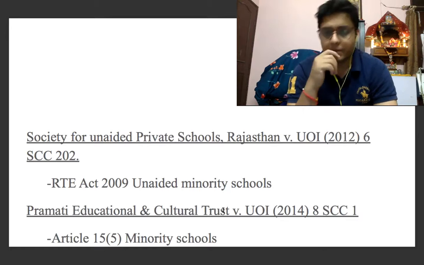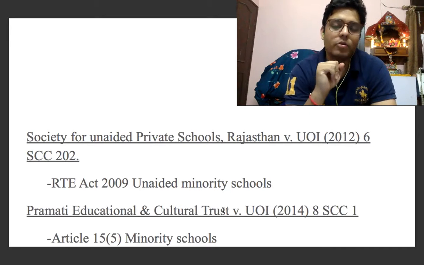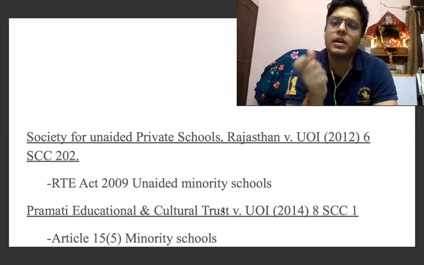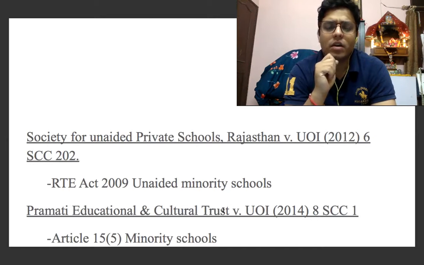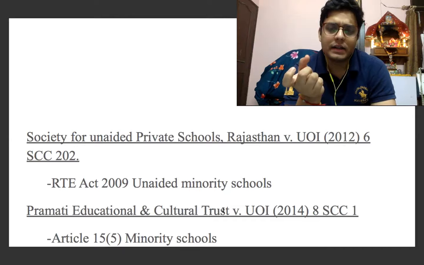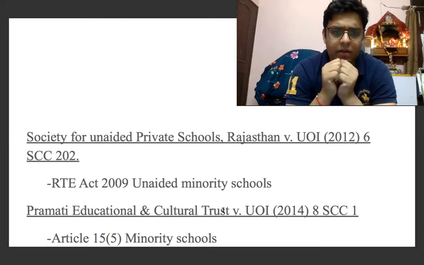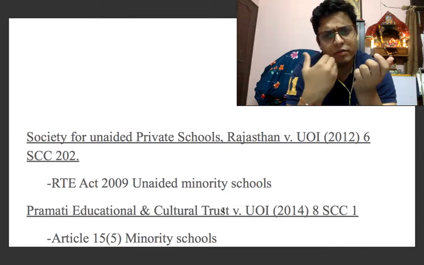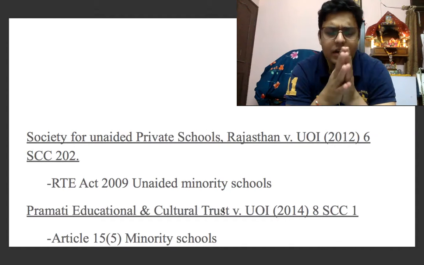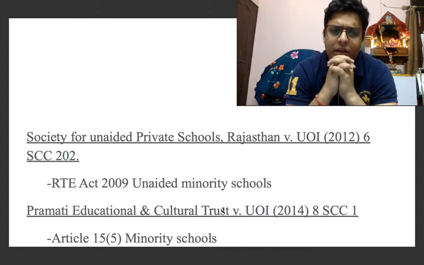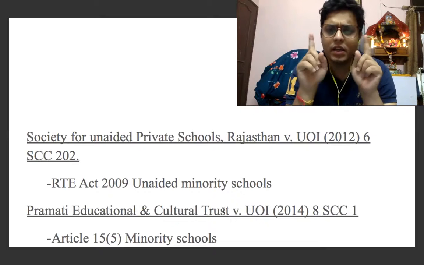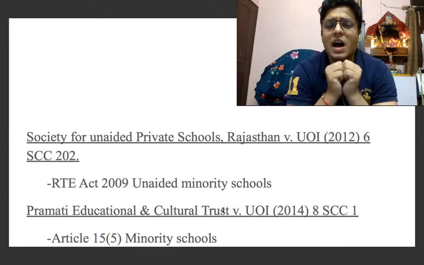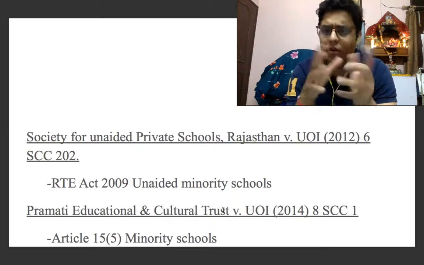But the only exception that the Supreme Court accepted in this case was that it was wrong to include unaided minority schools. Okay, so the thing was, even I did not understand why the Supreme Court had it. If it wanted to exclude minority schools, it could have excluded them completely, whether aided or unaided. But in this case of Society for Unaided Private Schools, the Supreme Court only provided an exception in favor of unaided minority schools. What are these minority schools?